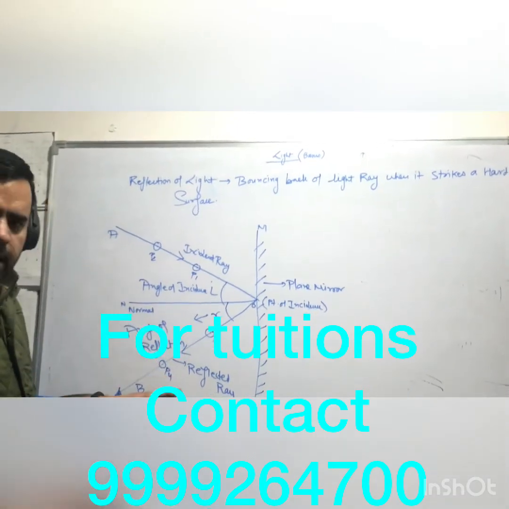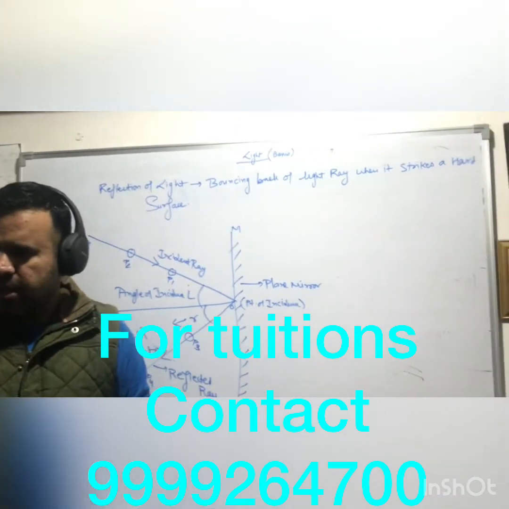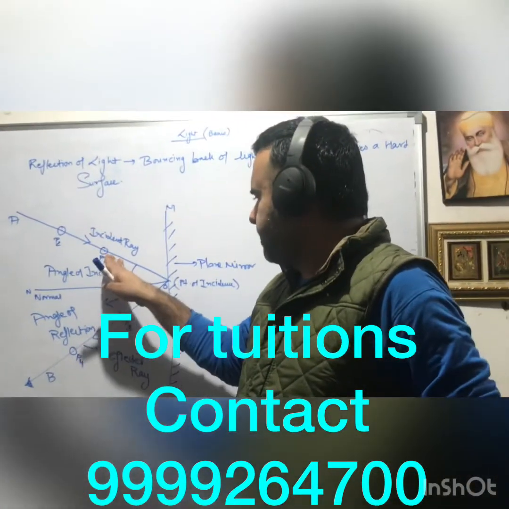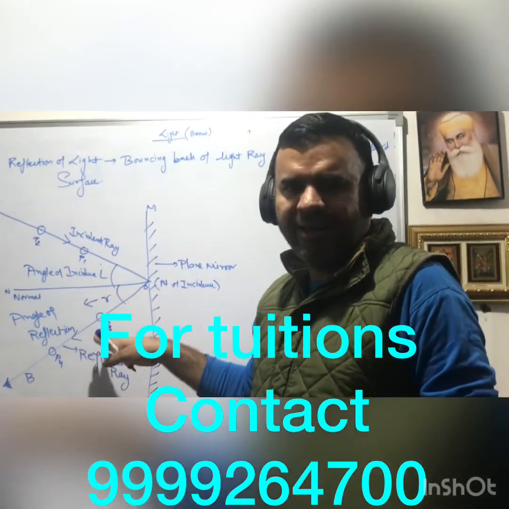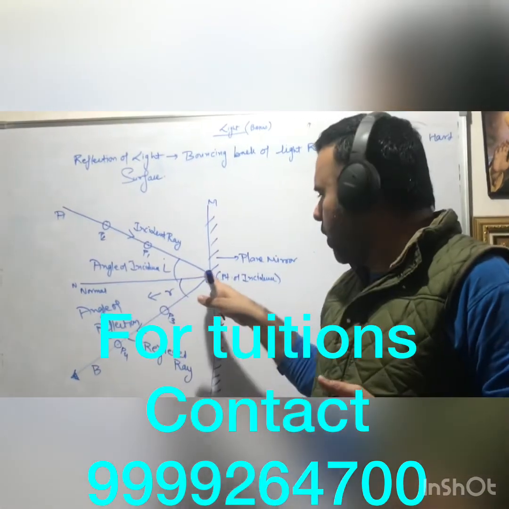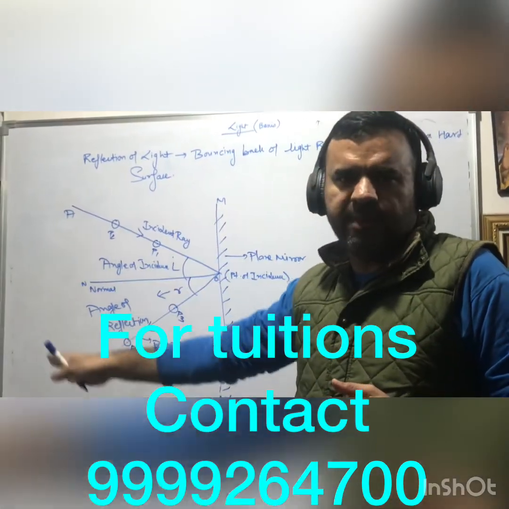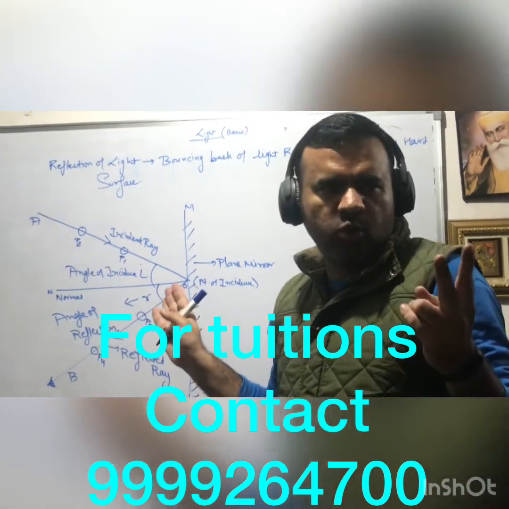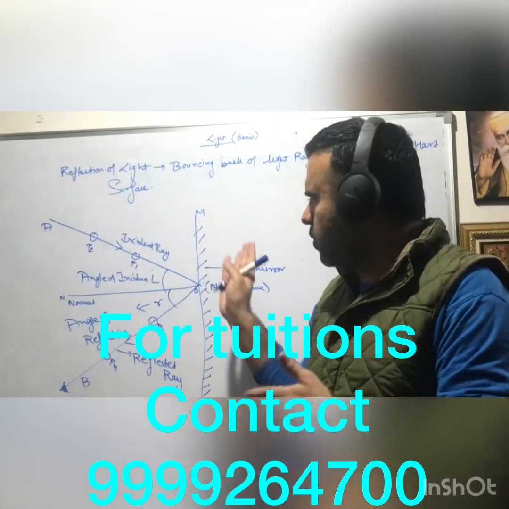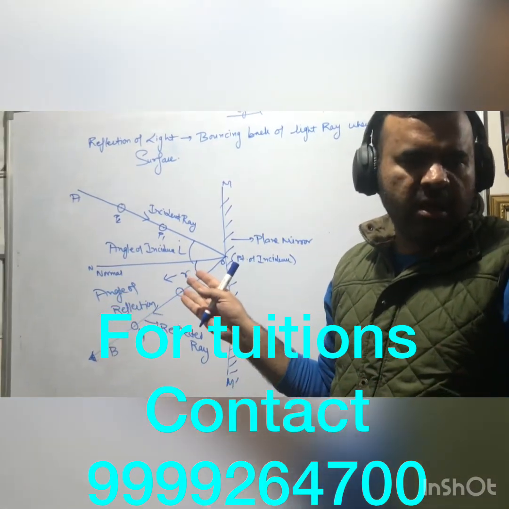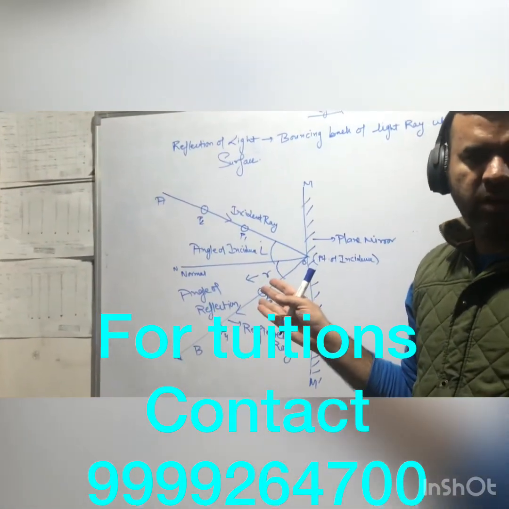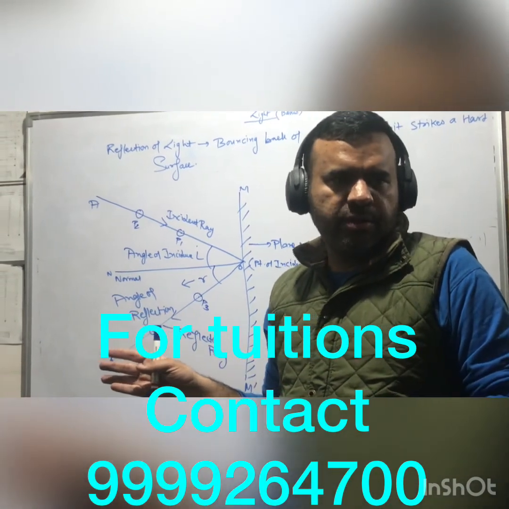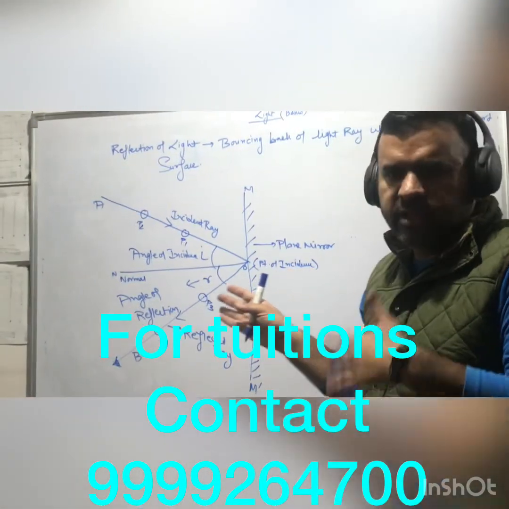Now let's come to some laws of reflection, if you remember. The first law says incident ray, normal and reflected ray at the point of incidence all lie on the same plane. Plane is a surface here. Right now this board is a plane. It is two-dimensional geometry. Don't waste your time, you can draw this yourself. Please carry your pencil and scale. I have already told you when you are doing this light chapter, you have to draw all these diagrams. Please draw it side by side with me.